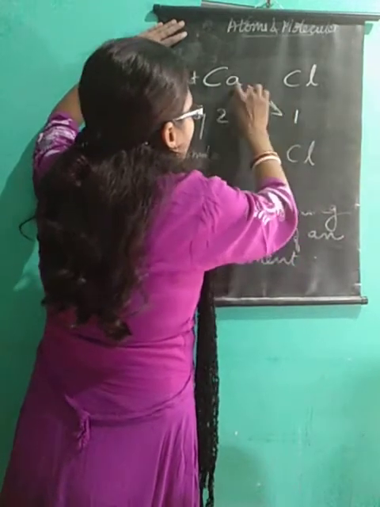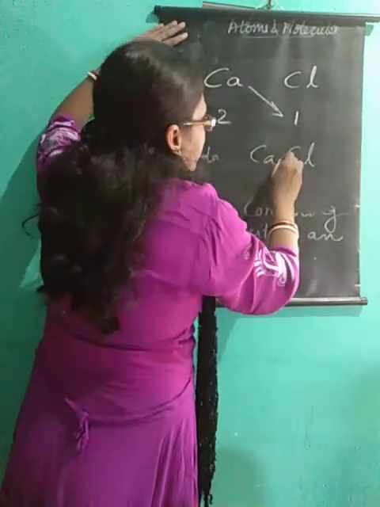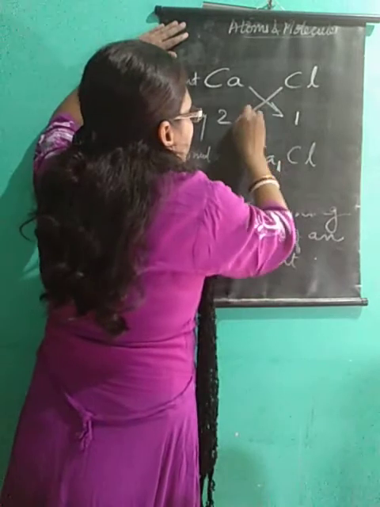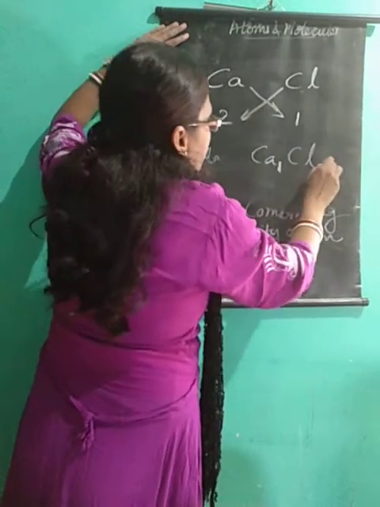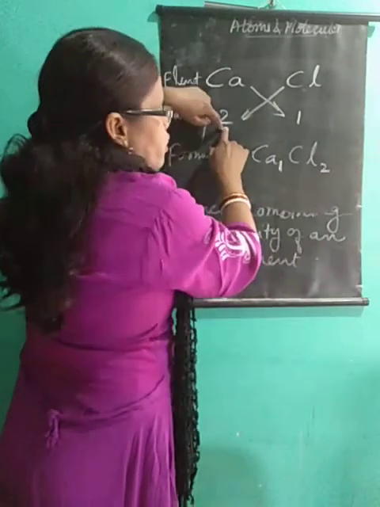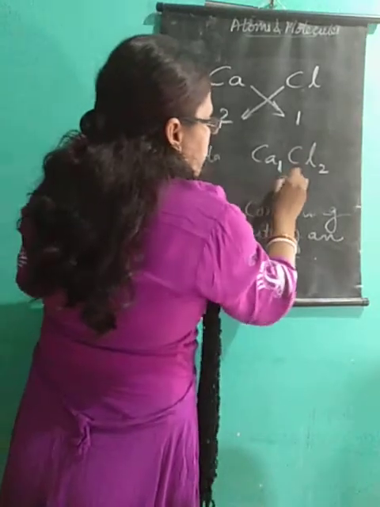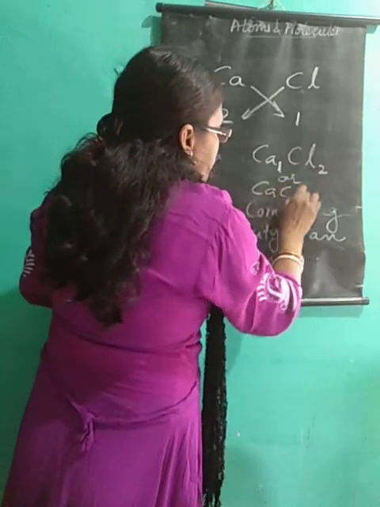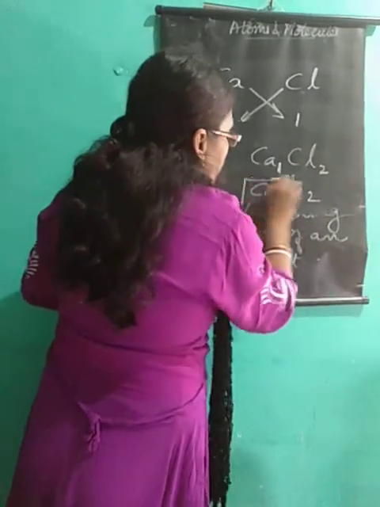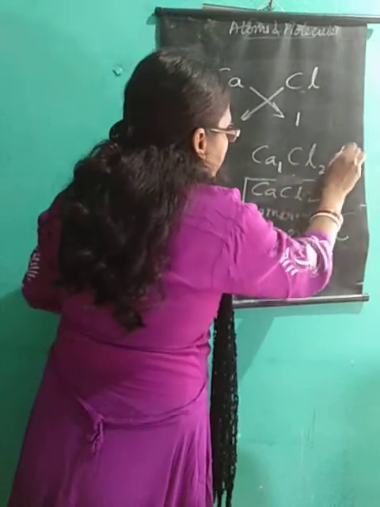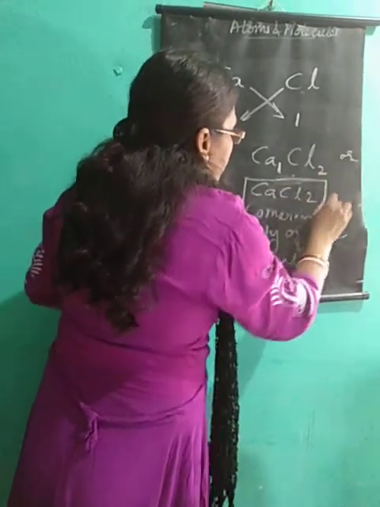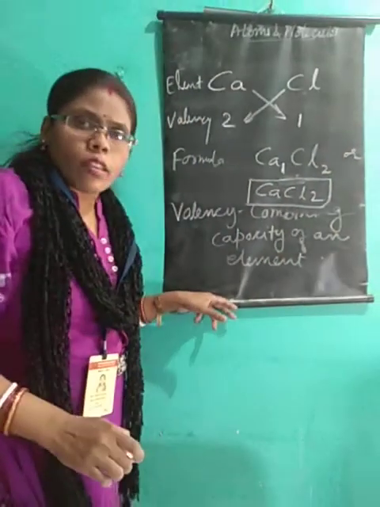For Ca, you write the valency of chlorine, 1, and for Cl, you write the valency of calcium. So you can write it as CaCl2. This is the method of how to write the formula of a particular compound.